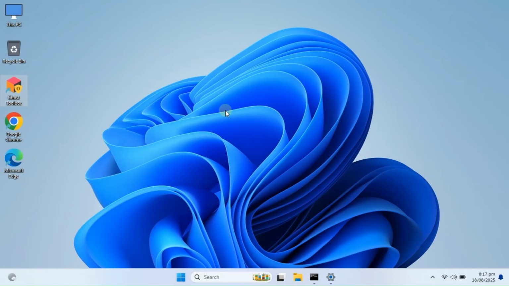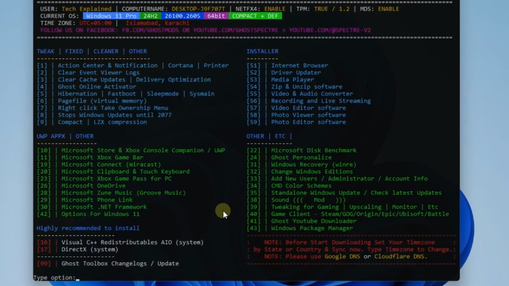And here's a feature many of you will love. If you want to permanently activate Windows 11, Ghost Toolbox has you covered. All you need to do is open the toolbox, go to option 4, Ghost Online Activator, and select it.